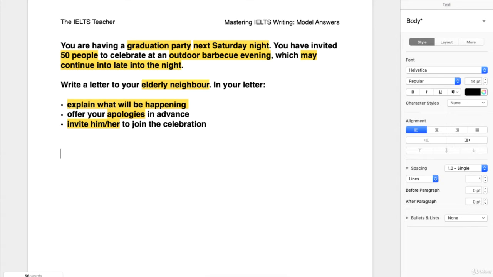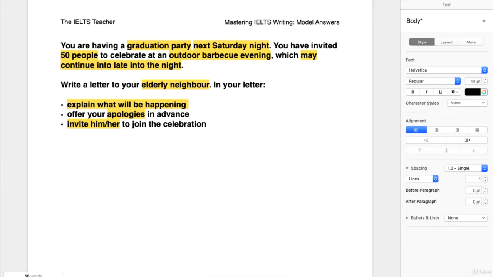Now if it were just a neighbour, maybe a next door neighbour, that might indicate that we have cordial relations with them, that we're quite casual with them. If they're a new neighbour, we may be a little bit less casual. We may need to go a little bit more on the formal side. In this case, they're a neighbour. Maybe we've had them for a while, but they're elderly.